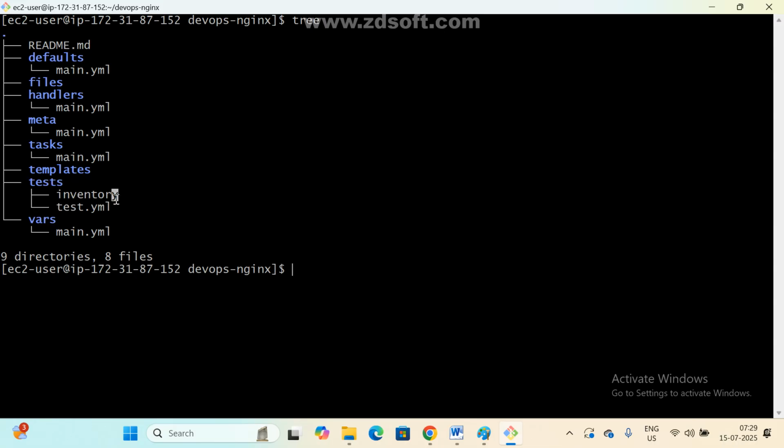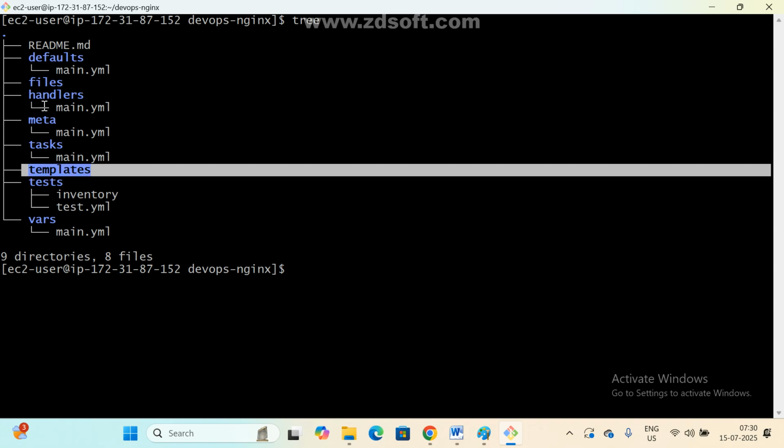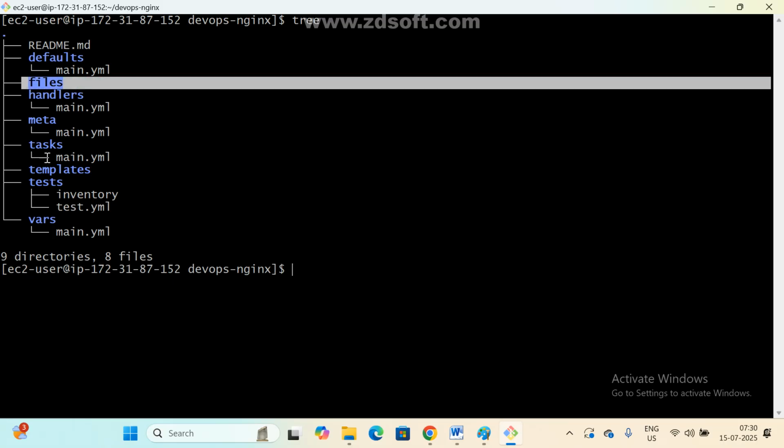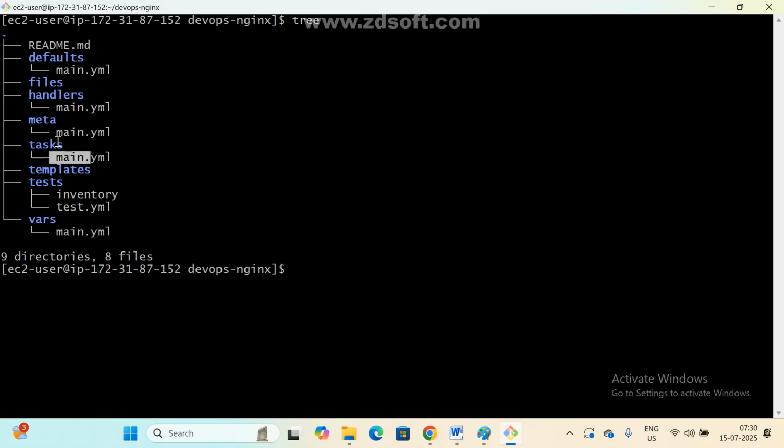This is not mandatory. At least we need to highlight default variables. These all are mostly related to variables, files and templates. Static files we keep under the files folder, and dynamic data we read from templates. Then the tasks section and handlers. Next, meta: if you want to add some information, like who created it, who modified it, what is the purpose of this role, we can update it in the meta. Meta means some information. That's it.